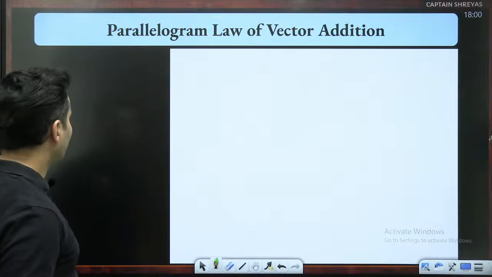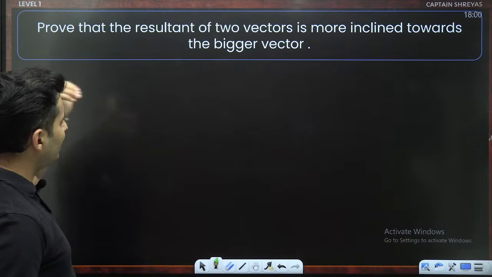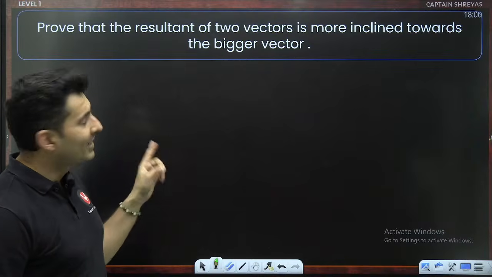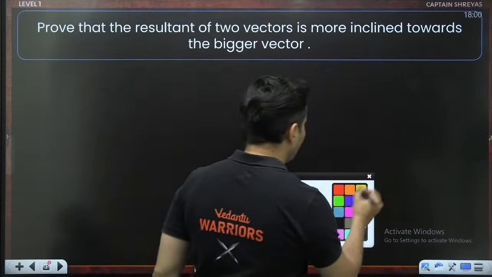Okay. So let's proceed ahead and see whether you can solve this question. Prove that the resultant of two vectors is more inclined towards the bigger vector. That makes sense. I mean, just think about it.